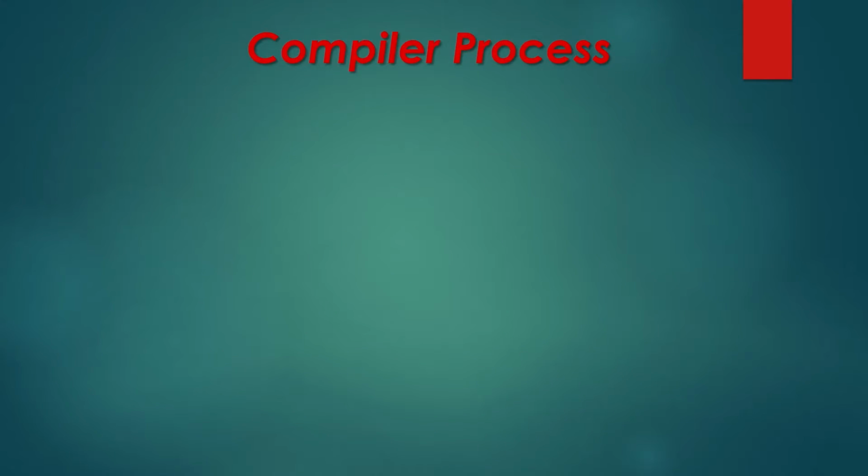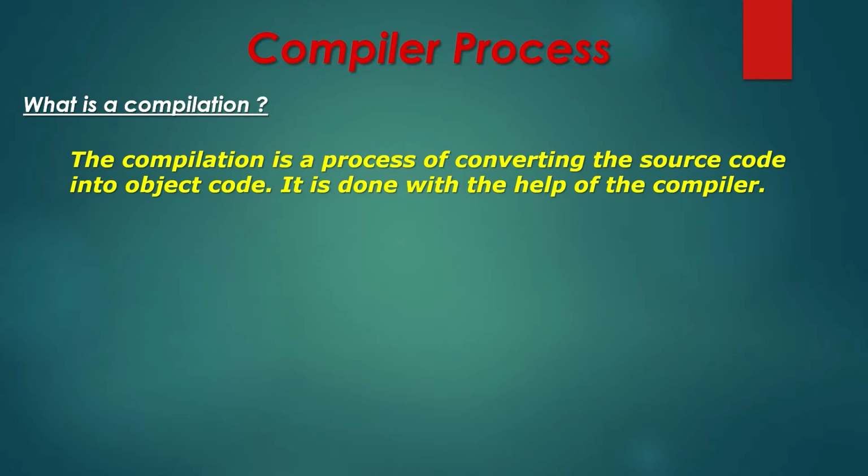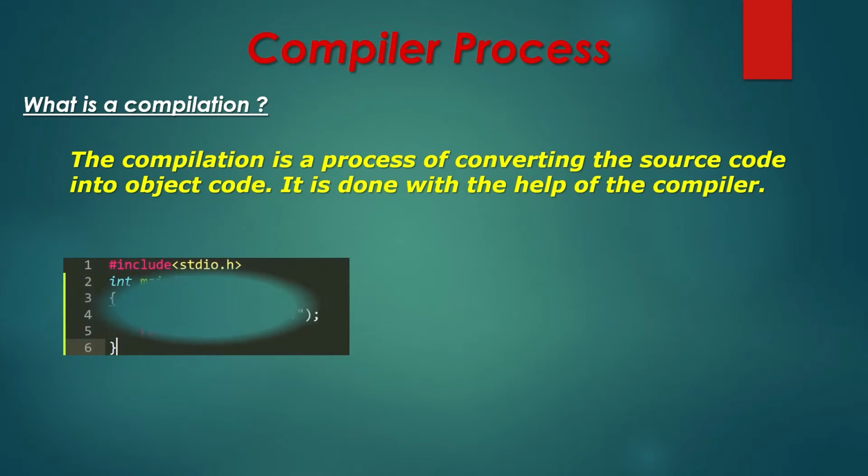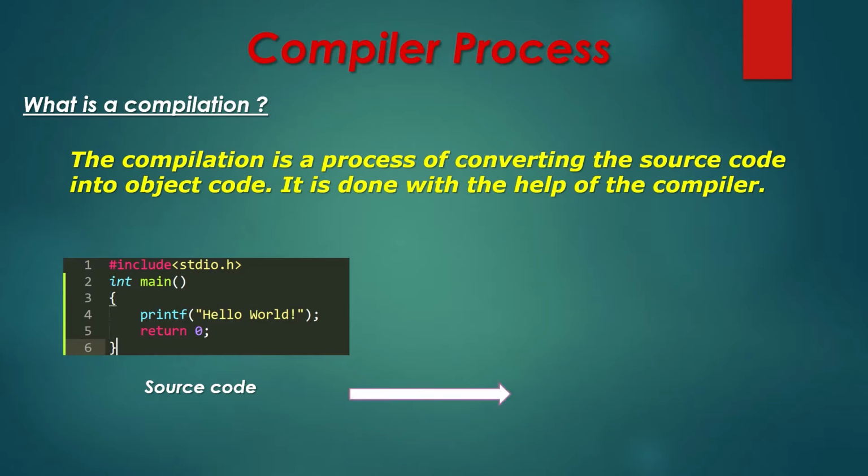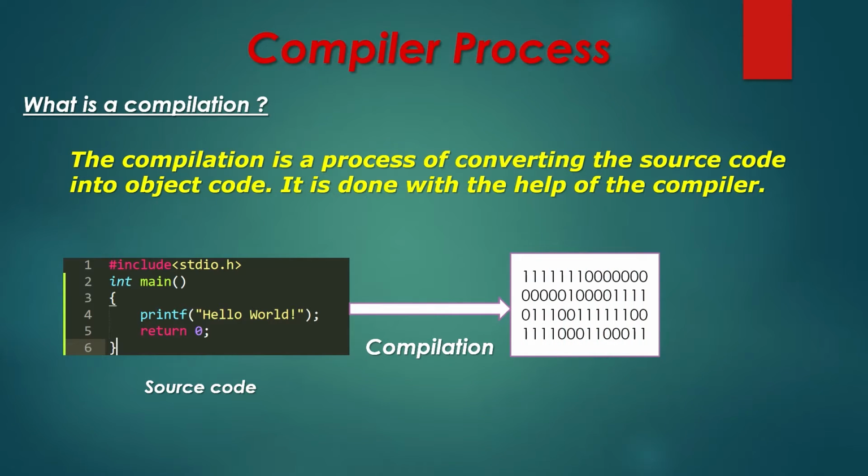Today we are discussing the compiler process. First of all, what is compilation? Compilation is a process of converting the source code into object code. It is done with the help of a compiler. Here is our hello world program. It is a source code which is converted to object code or machine code with the help of a compiler.